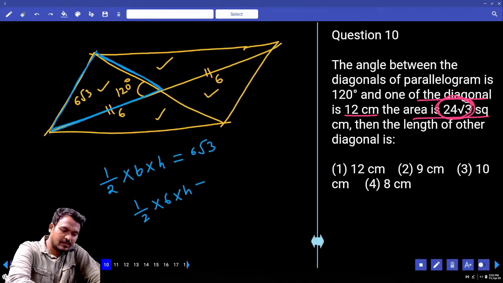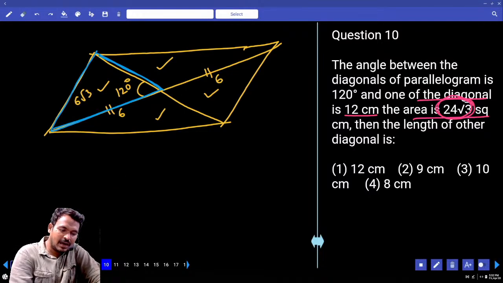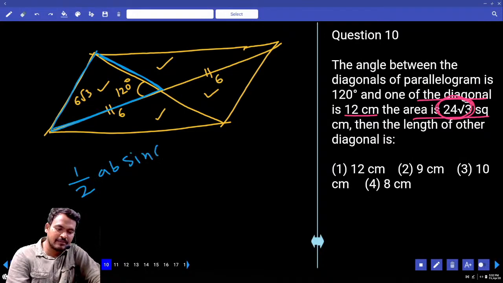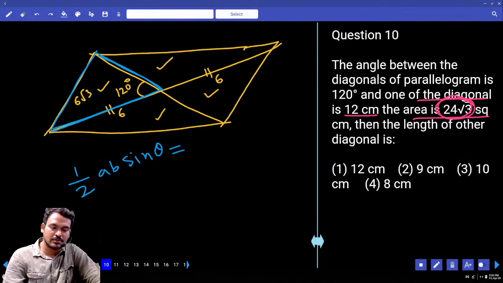Sorry. Actually, one formula is there. What is the formula? Half into AB into sin theta, because the angle is given. Half into AB into sin theta is equal to how much? 6 root 3.